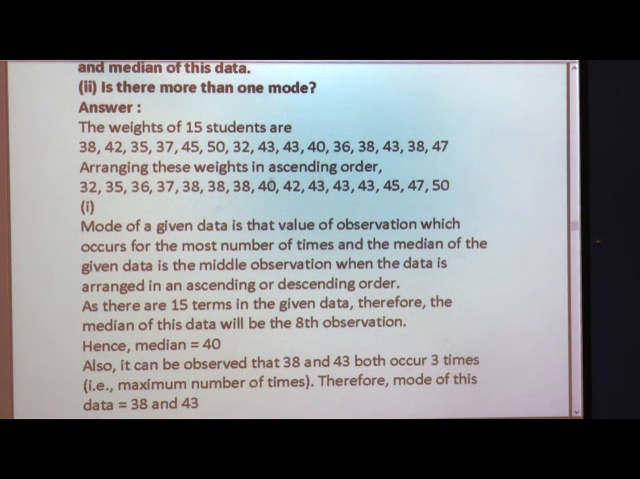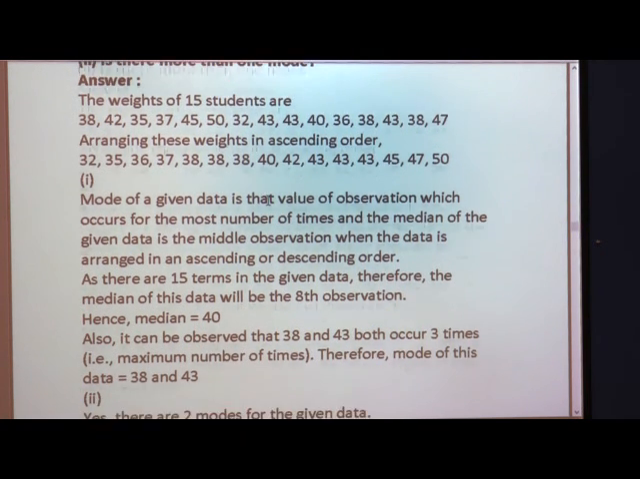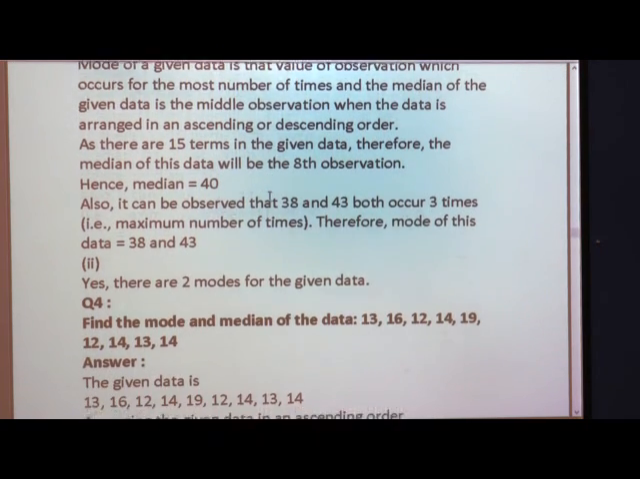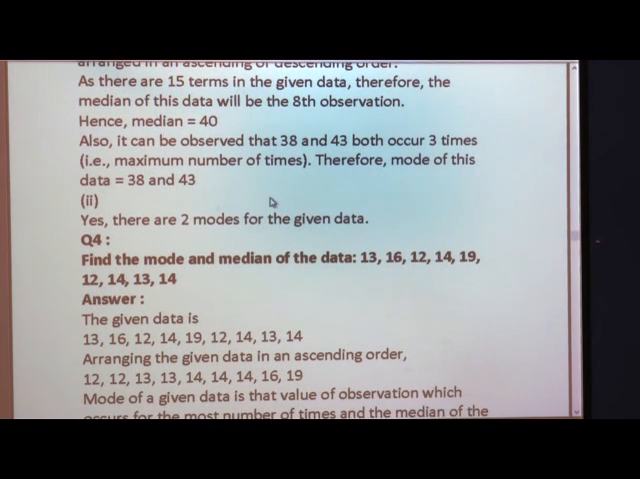When you find this, you first have to arrange the data in ascending order. Therefore, we can say the mode is 38 and 43 and the median of the given data is 40. So, I think everyone understood. One by one we have to see the example and write the steps. Also it can be observed that 38 and 43 both occur 3 times.